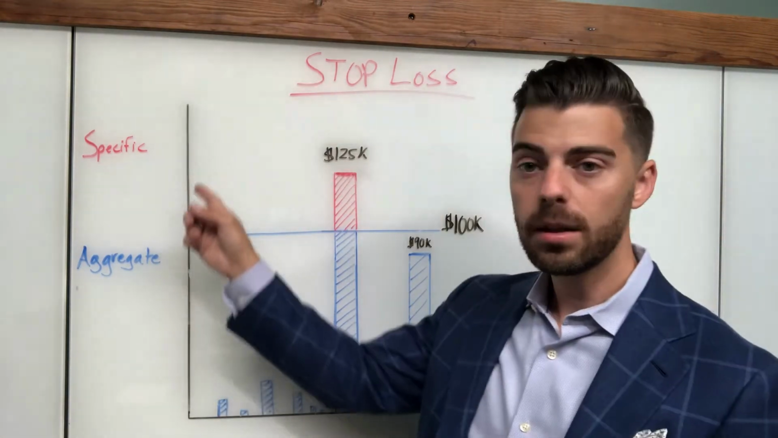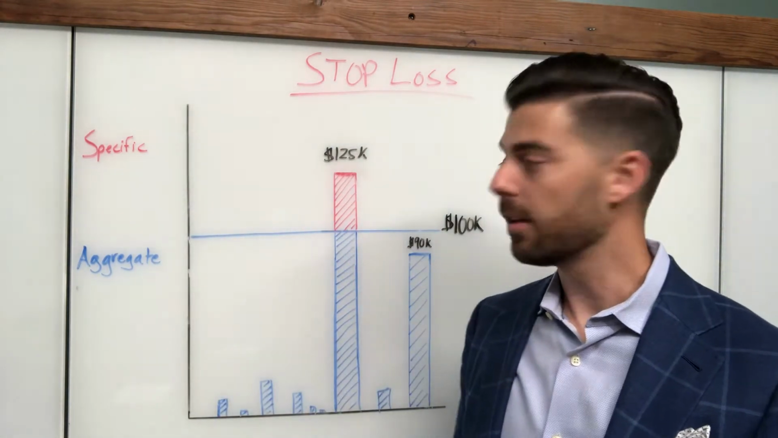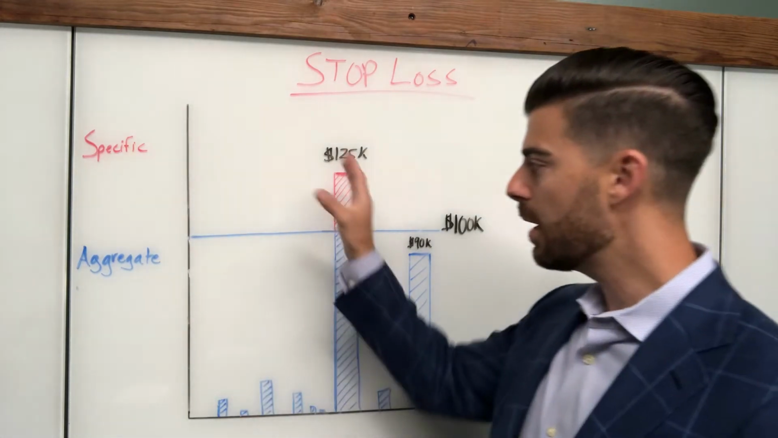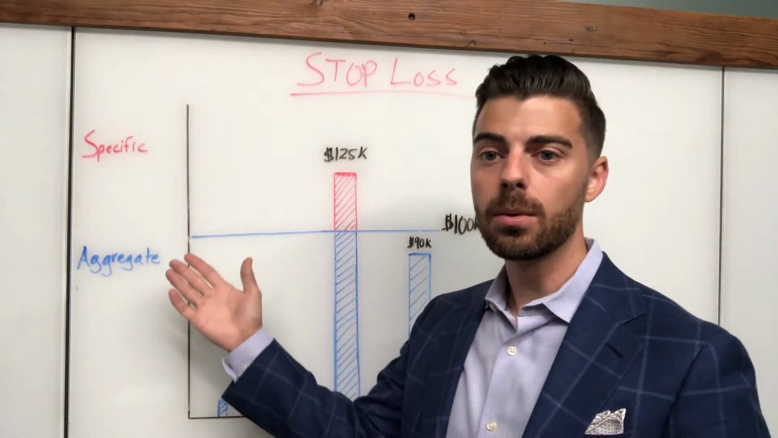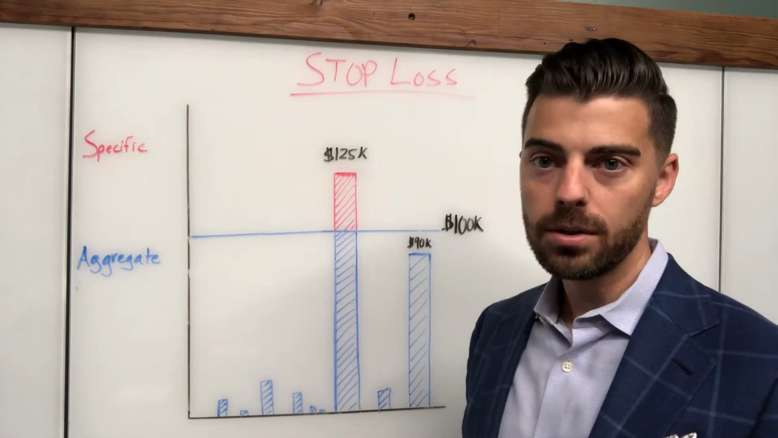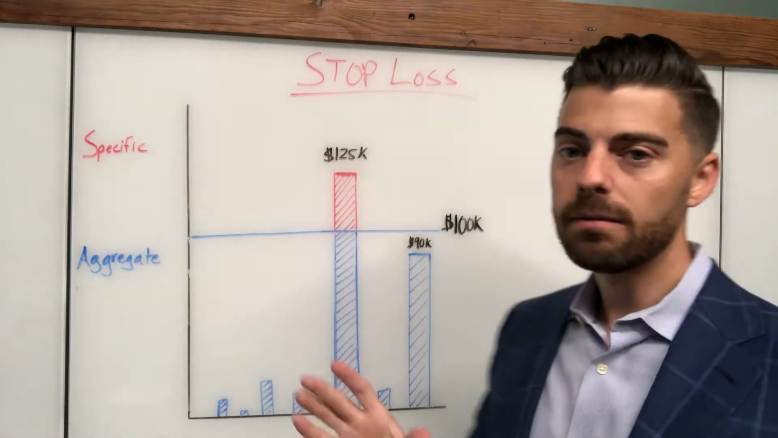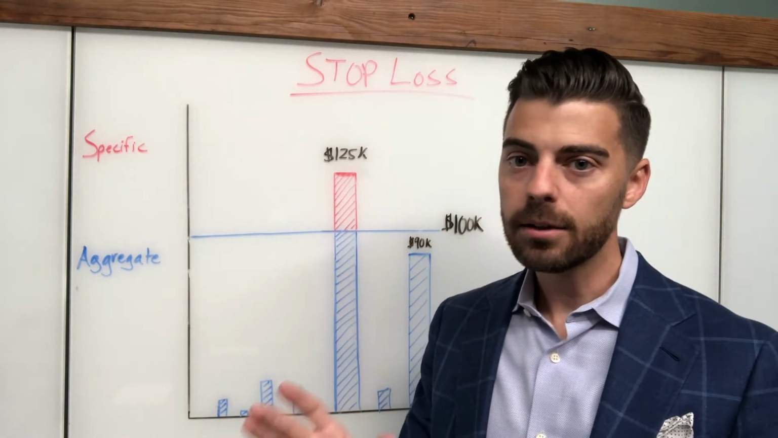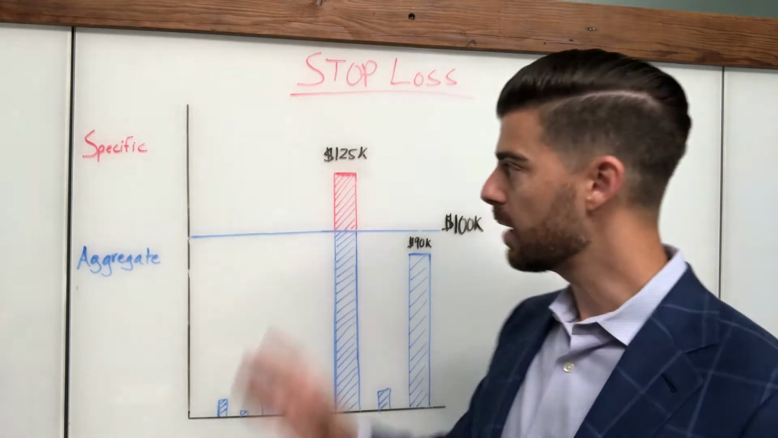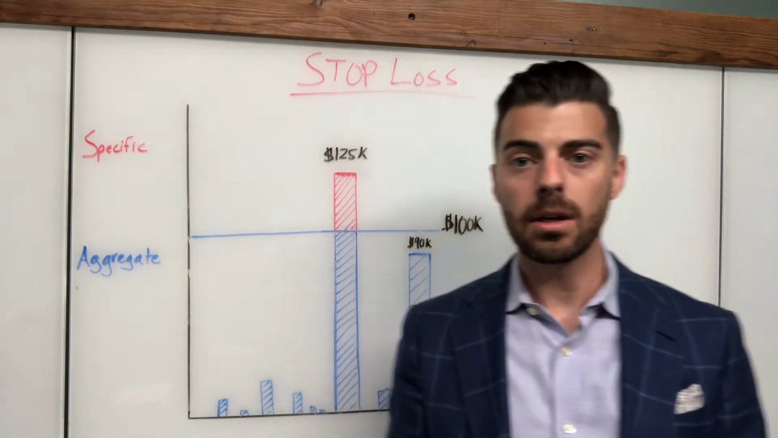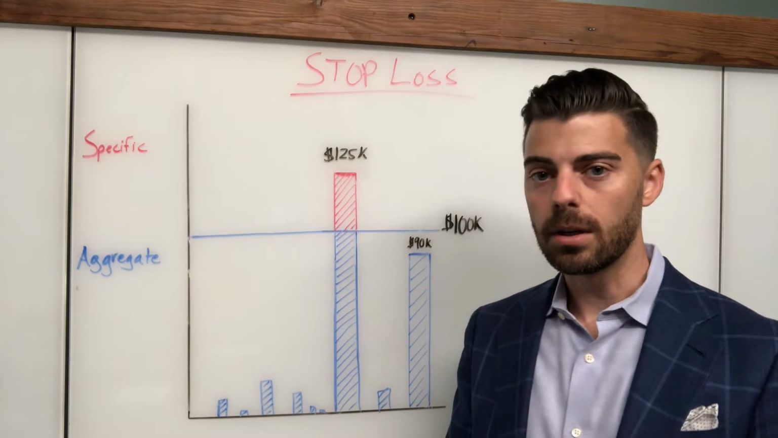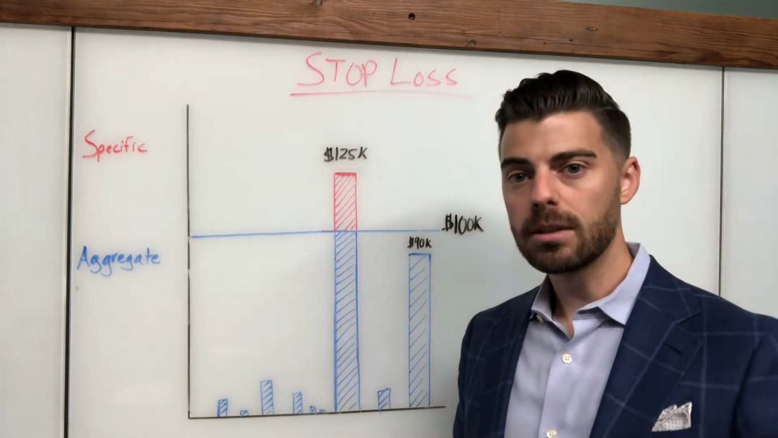What are the two primary components of stop-loss, specific and aggregate? How do they work in conjunction? How could they potentially work separately? Why you want to purchase those? That will be covered. Very basic video. I don't expect you to be a certified self-funded specialist after this video, but this is an introduction to stop-loss insurance.